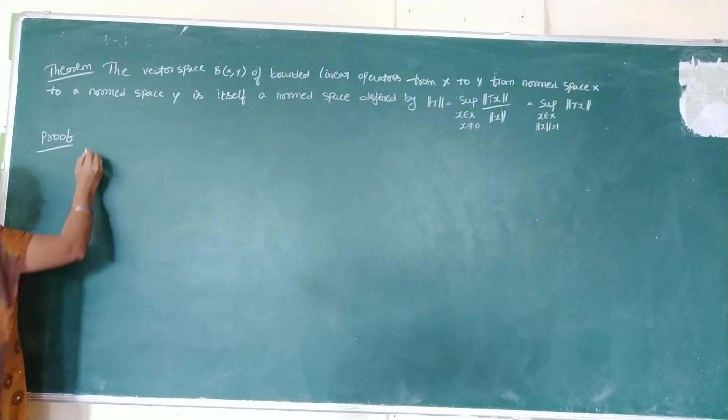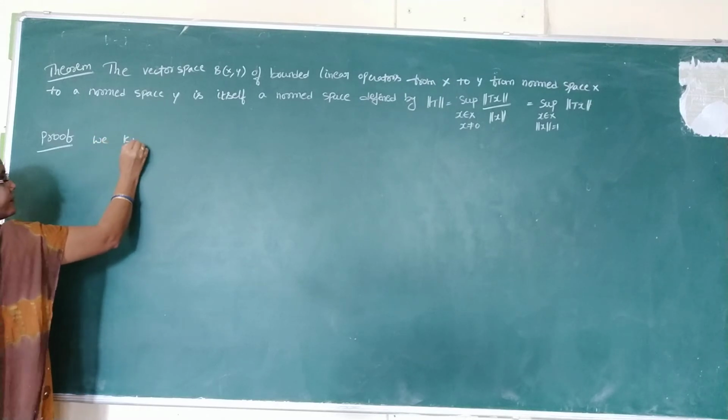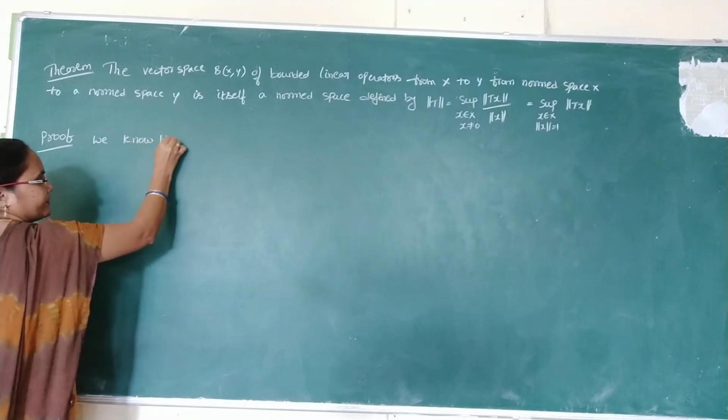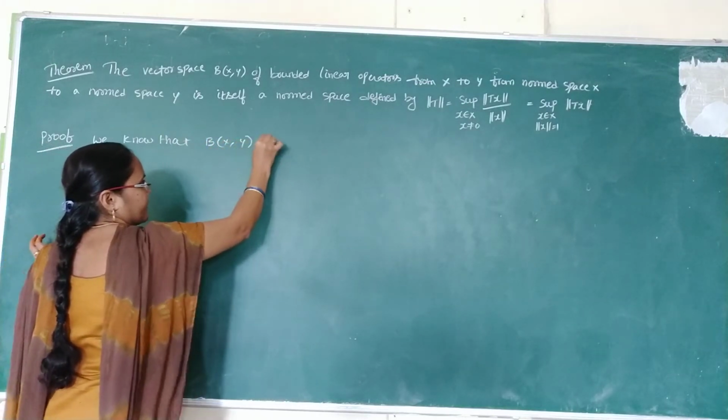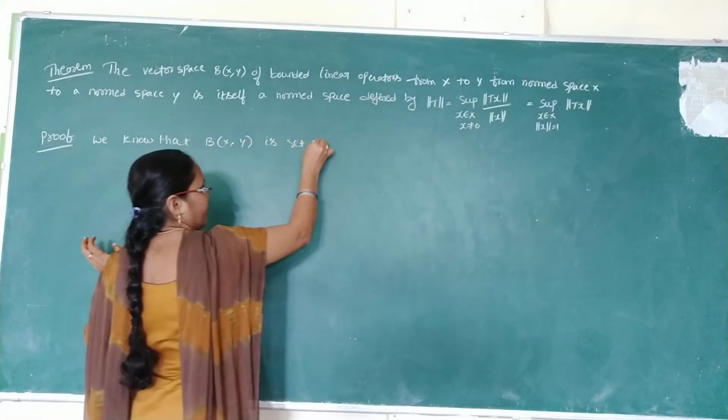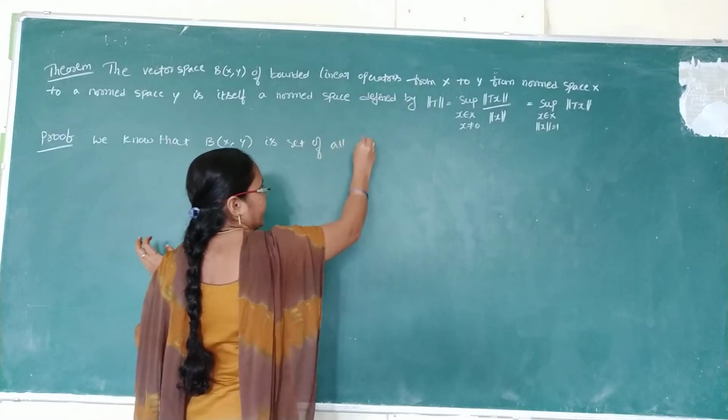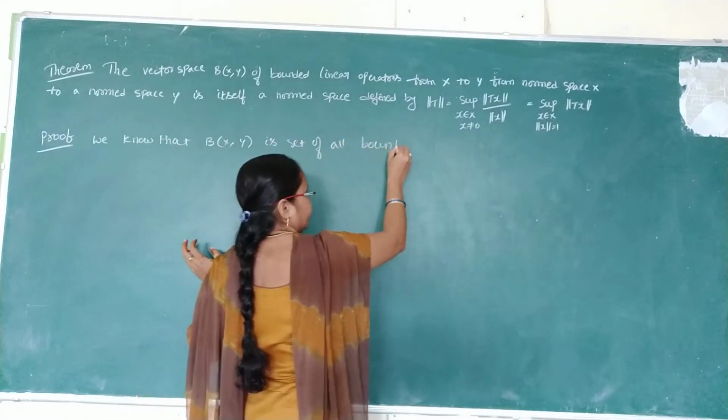We know that B of X comma Y is the set of all bounded linear operators.